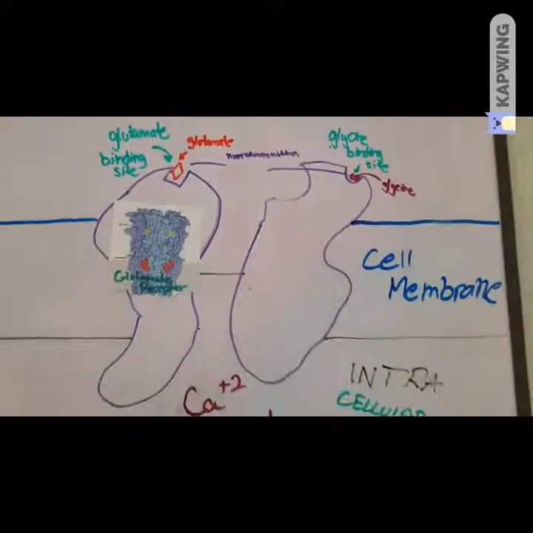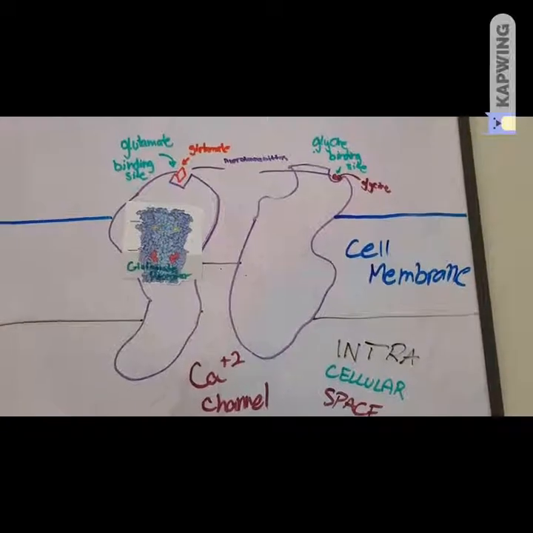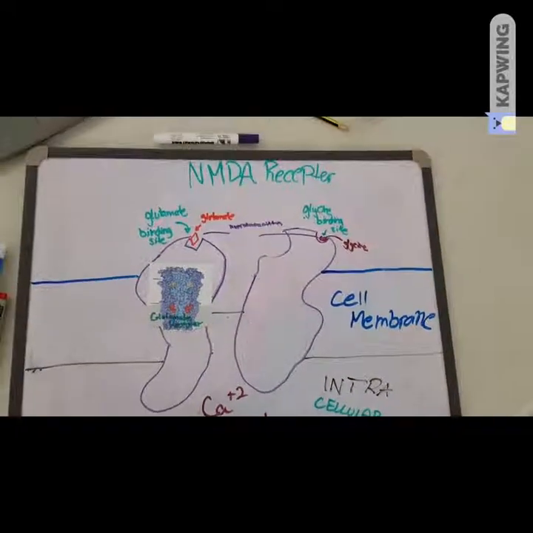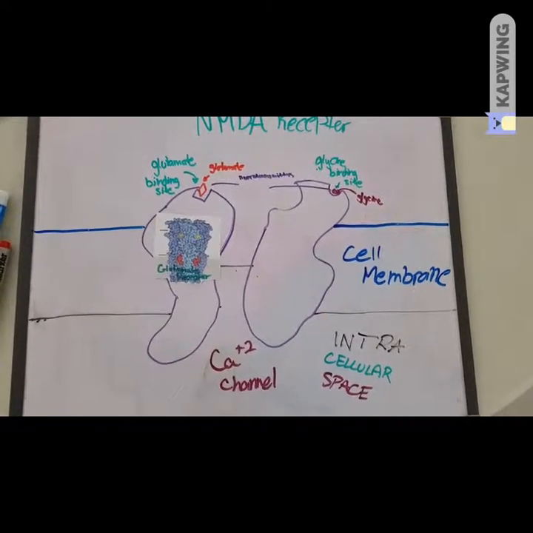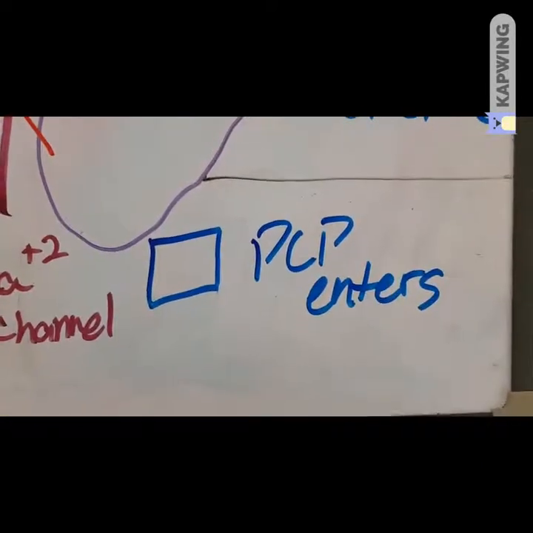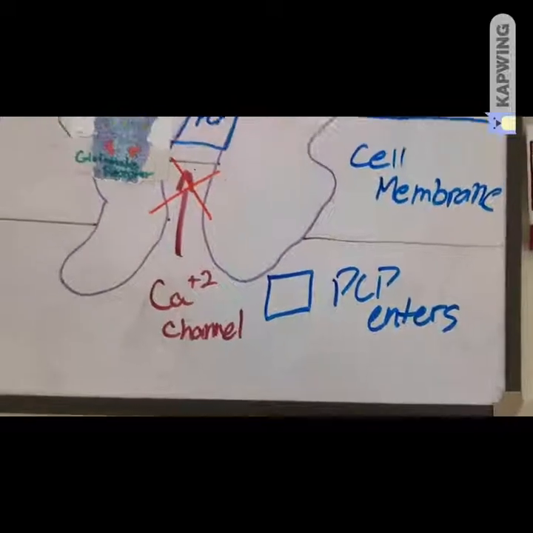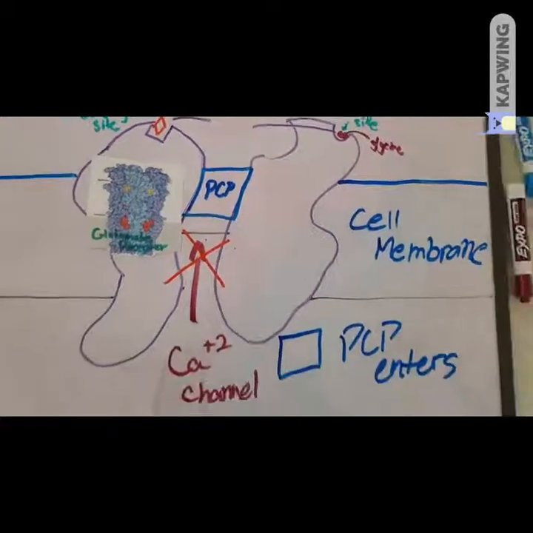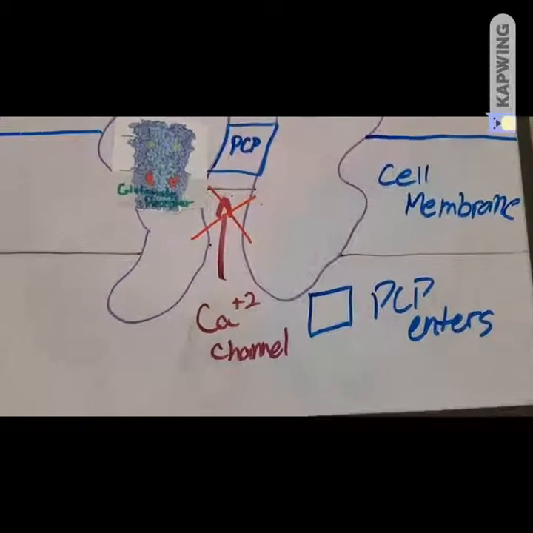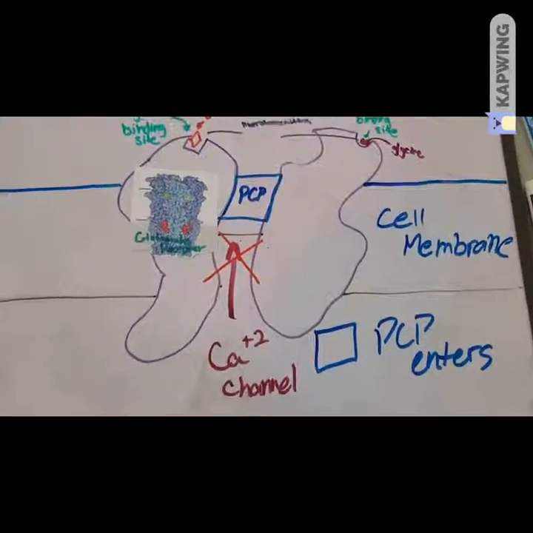However, what PCP does is that it acts as an antagonist to the NMDA receptor. It inhibits the NMDA receptor from opening up this ion channel. So PCP enters the ion channel and binds reversibly to block the entry of positive ions into the cell and therefore inhibits cell depolarization.